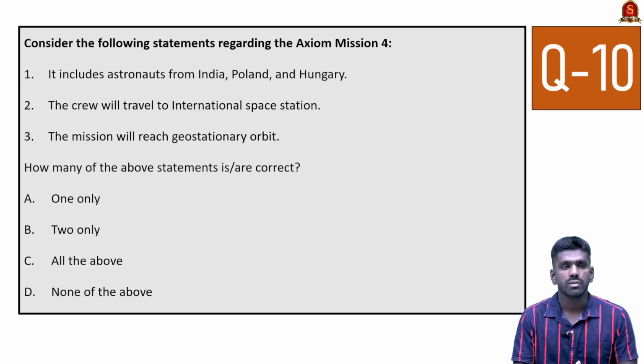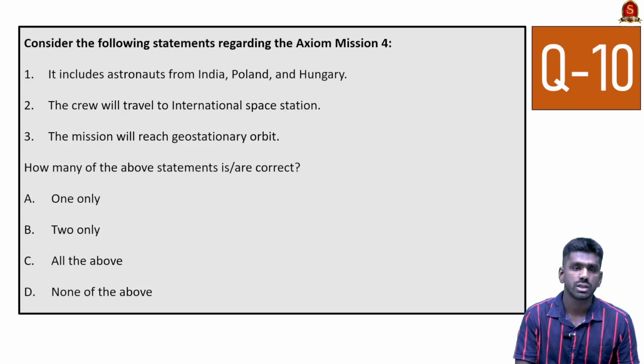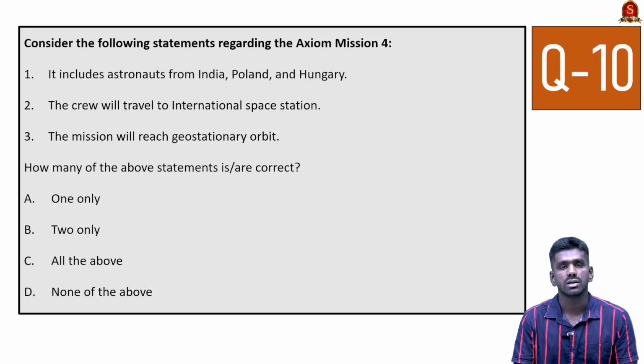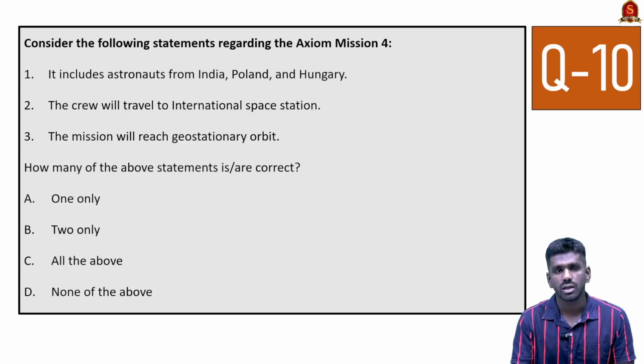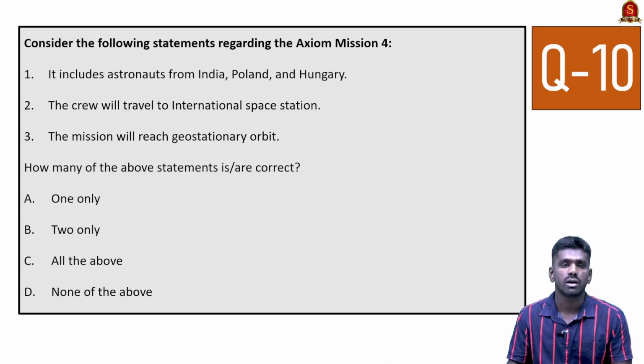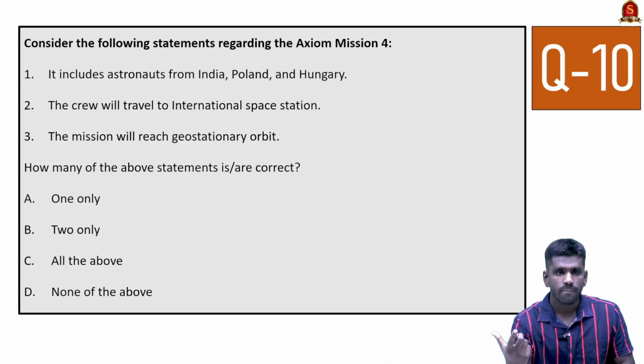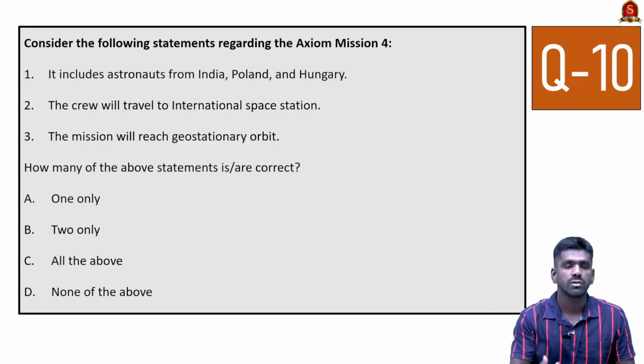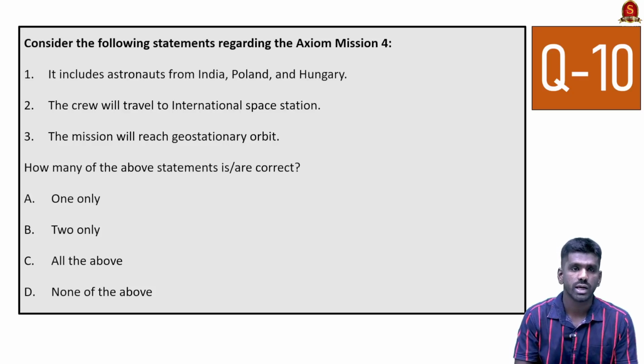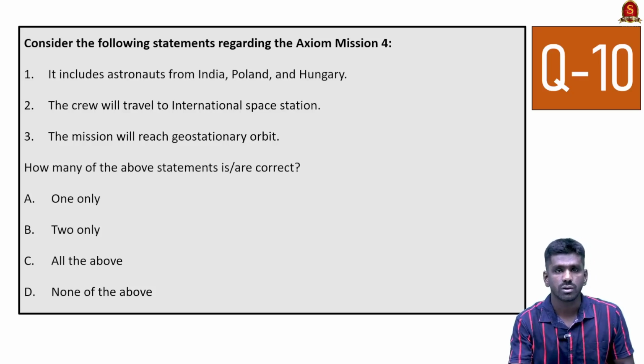Look at the third statement. The mission will reach geostationary orbit. This is incorrect because the International Space Station is only placed at low Earth orbit. So the mission is going to low Earth orbit, not geostationary orbit. The International Space Station is just 400 to 450 kilometers above the ground. It can even be seen with the naked eye. So it is just present in low Earth orbit, and this mission is going to low Earth orbit, not geostationary orbit. So the third statement is incorrect.